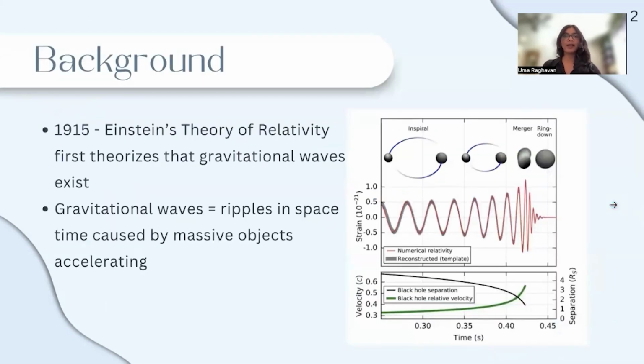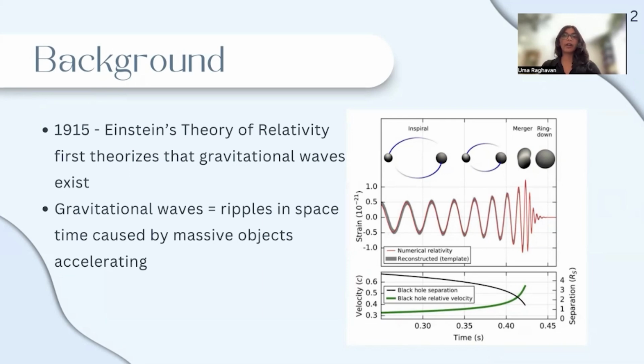In 1915, Albert Einstein theorized that if massive objects accelerate, they would shake the fabric of spacetime, sending ripples across the universe carrying information about their origins. In 2015, these gravitational waves were finally detected from a black hole merger, proving Einstein's work to be true.